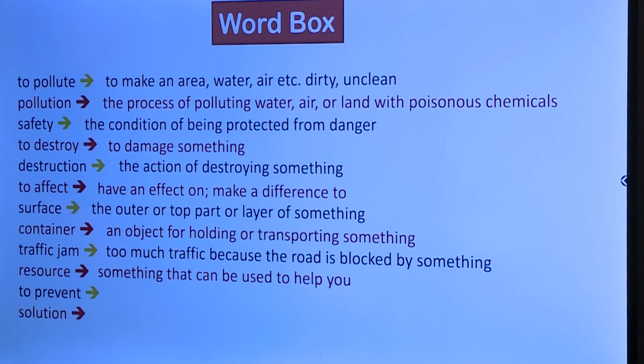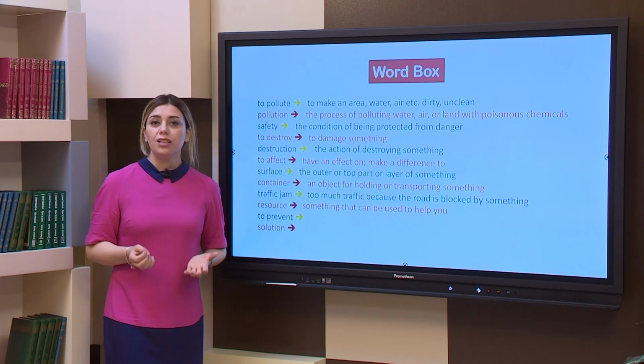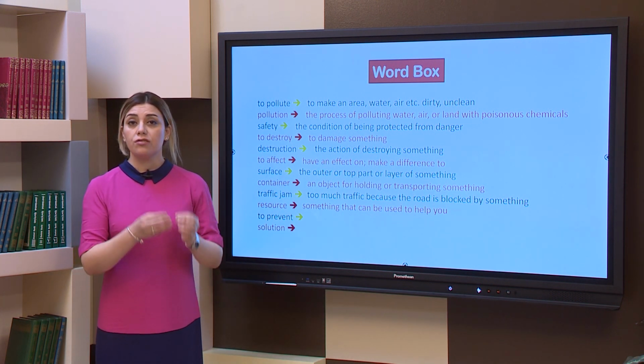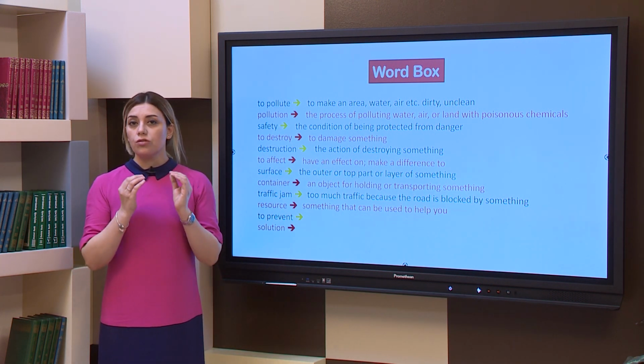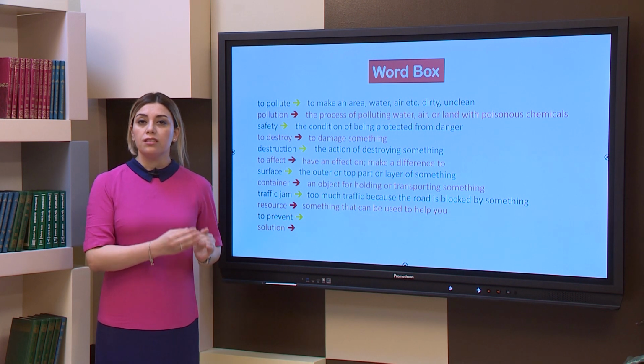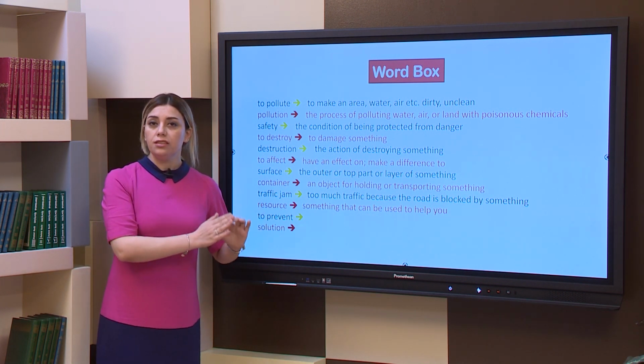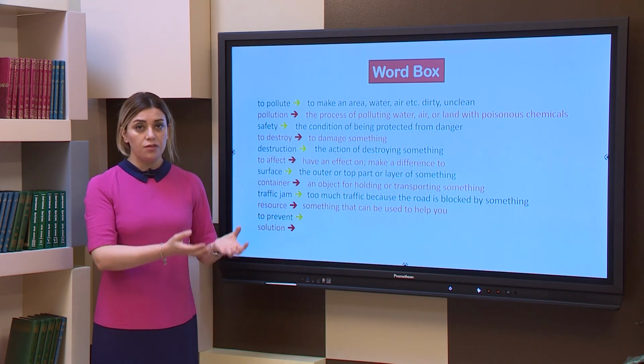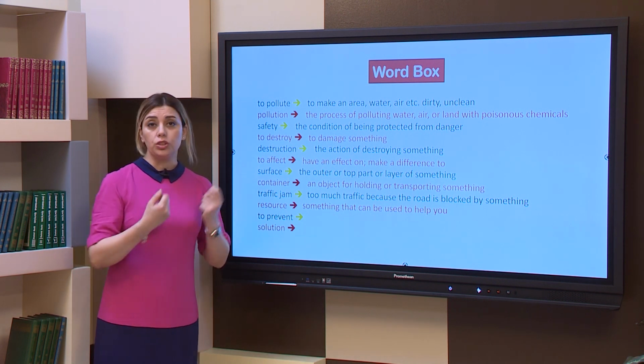The next word is resource. A resource is something that can be used to help you. There can be a resource of money, or a resource of food, or some items that are there, and if we need them, they will assist us, they will help us, we will take them and use them.